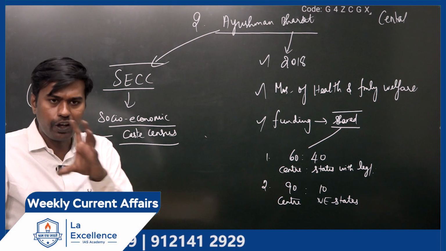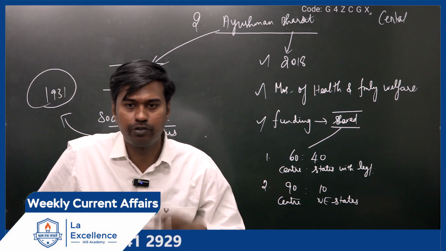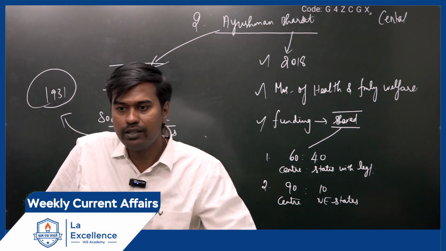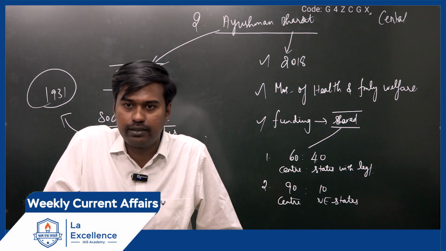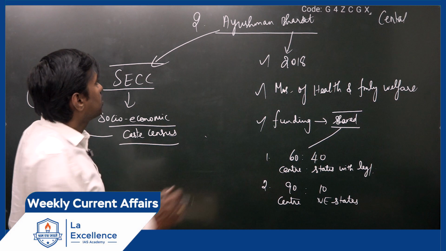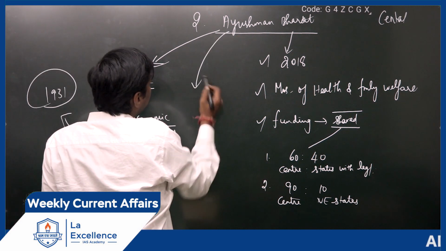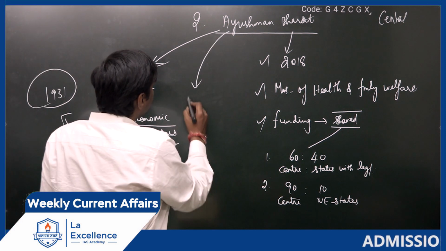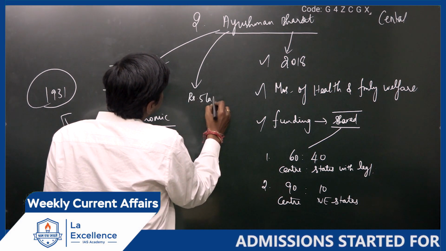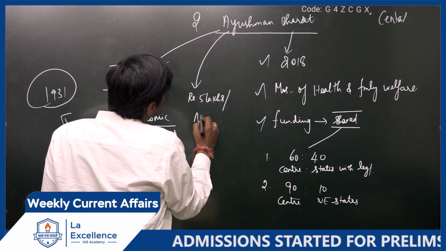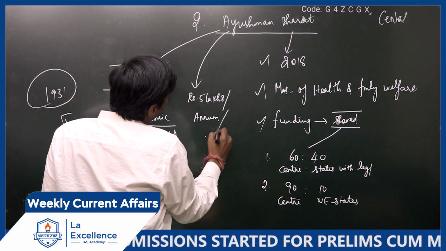Is it clear? And how much money will be given? Now we got to know this insurance money will be shared between central and state. Under the Ayushman Bharat, the government wants to support rupees 5 lakhs per annum per family.